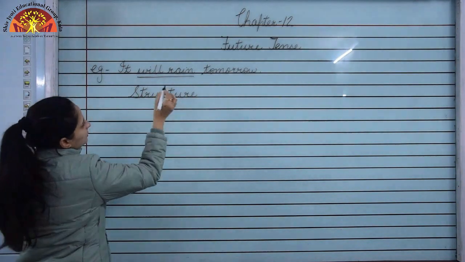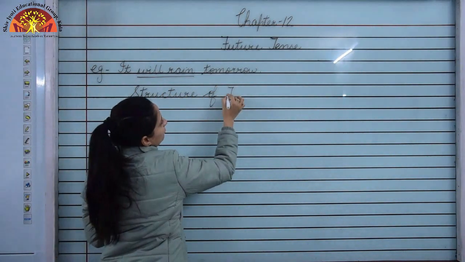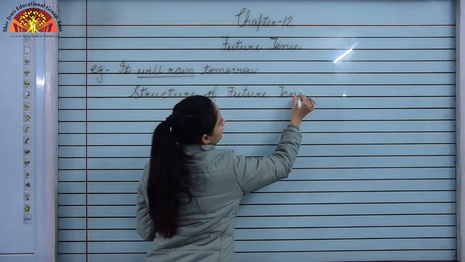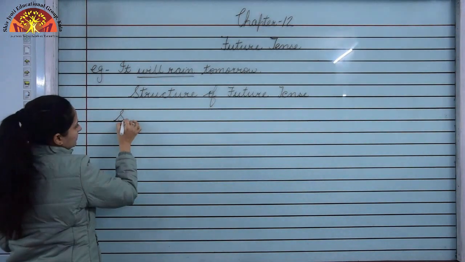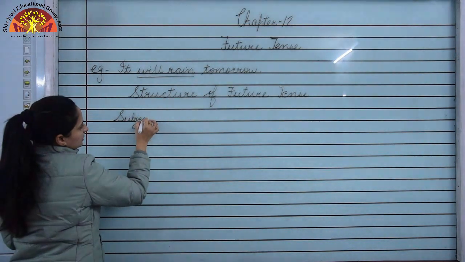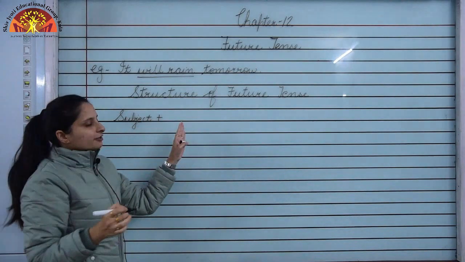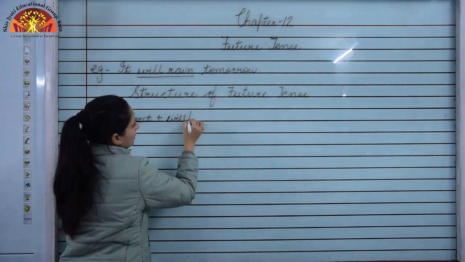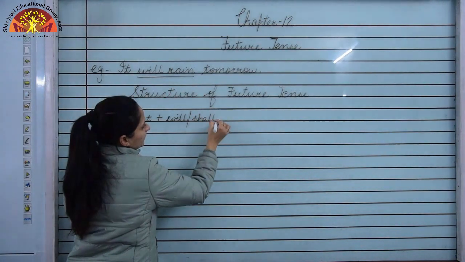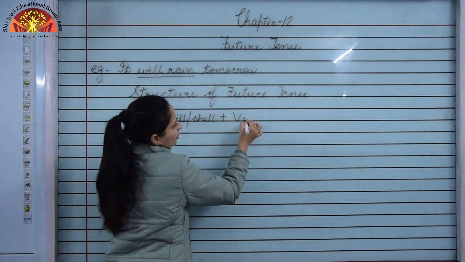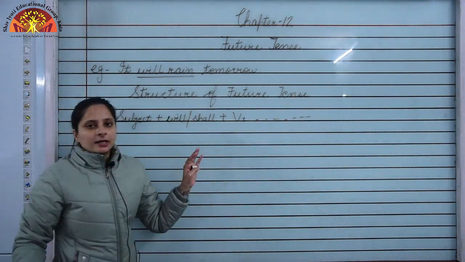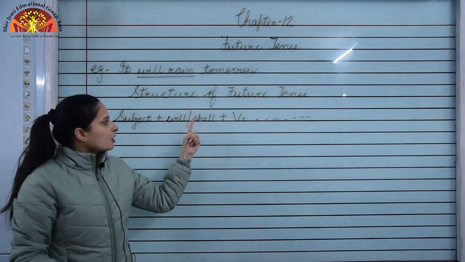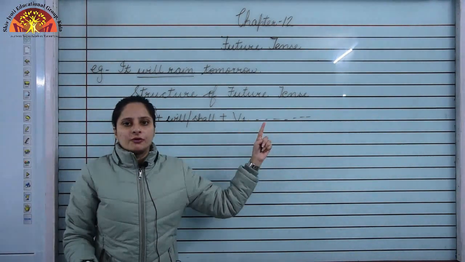Structure of future tense. You have the subject plus, now in future tense you use will or shall with the first form of the verb, and then the sentence continues. So structure of future tense: subject plus will or shall plus the first form of the verb.